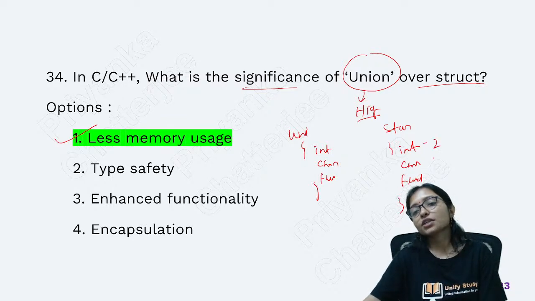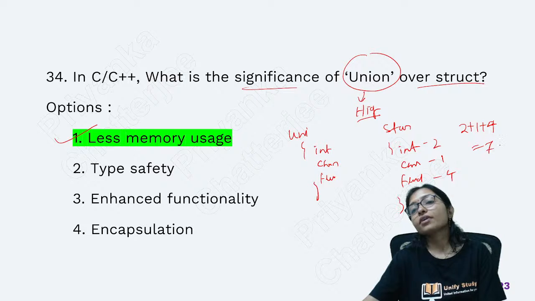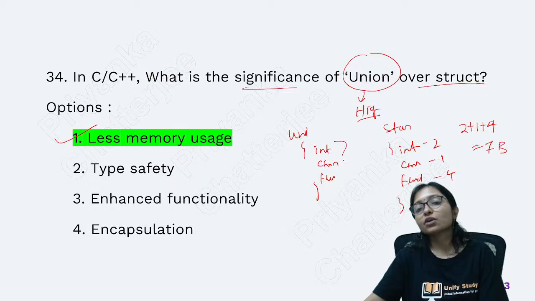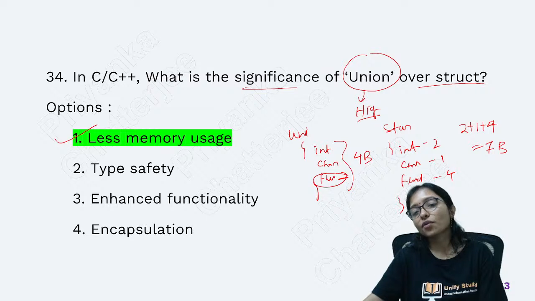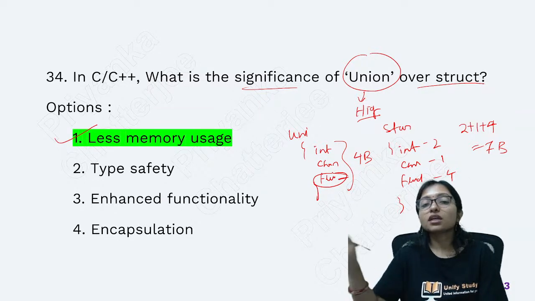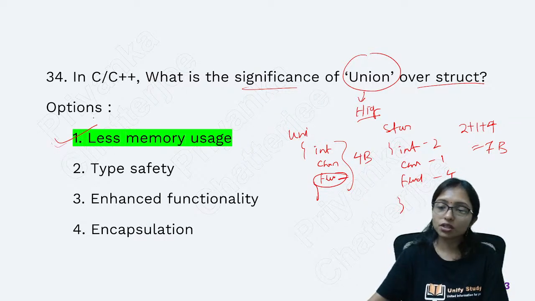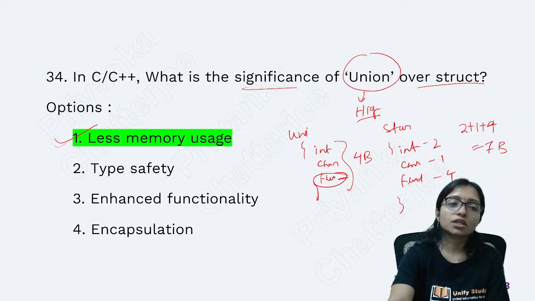Here, if integer is 2 bytes, character is 1 byte, float is 4 bytes, then the structure will use 1 plus 2 plus 4, that is 7 bytes. But the union will use only 4 bytes, that is the highest size of its members. So union always uses less memory than the structure. So the answer is option 1. This is question number 16.